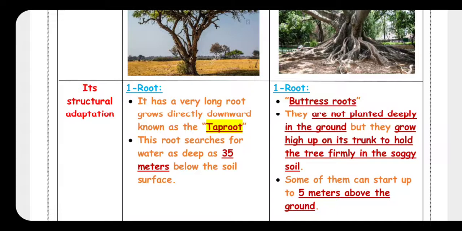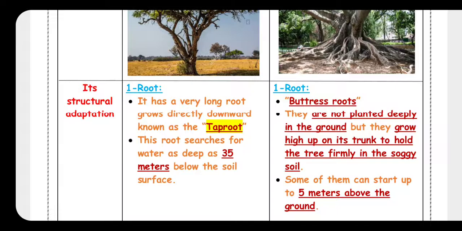So they are called tap root. And these roots search for water as deep as 35 meters below. What is the meaning of below? Under the soil. So the tap root searches for water under the soil as deep as 35 meters.